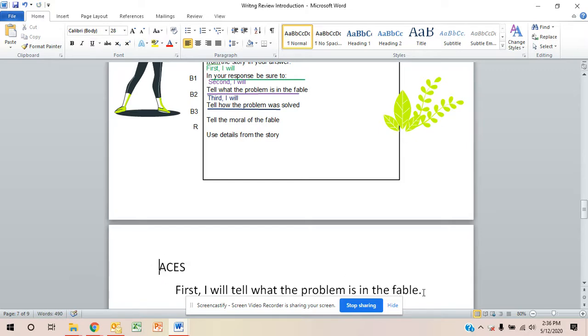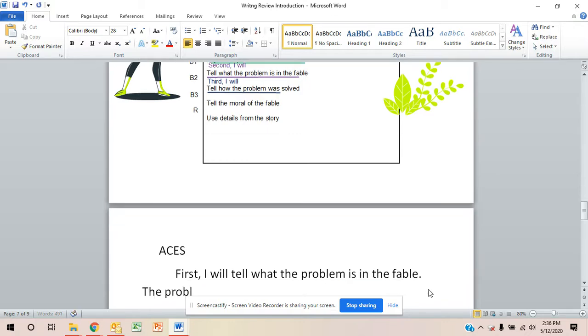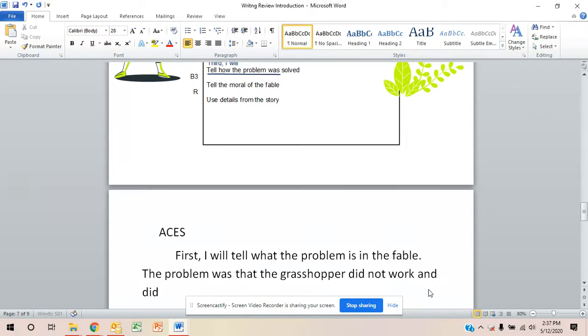Now I have to do my answer. The ant and the grasshopper, the problem was that the grasshopper had no food. So the problem was that the grasshopper did not work and did not have food for the winter. Now I did my A.